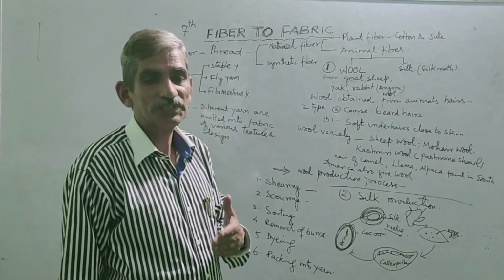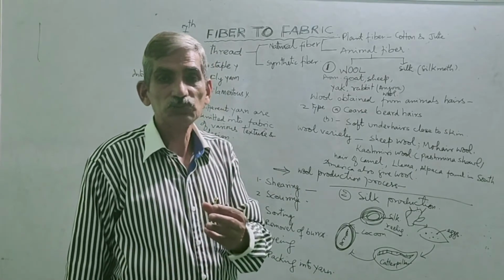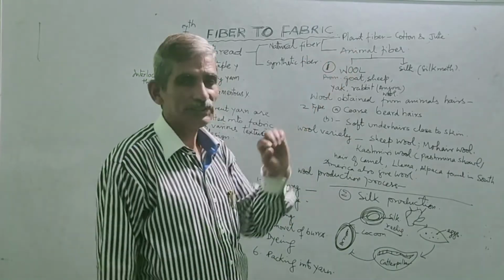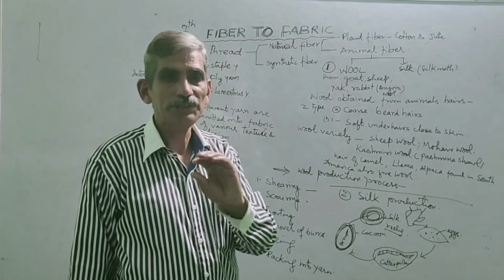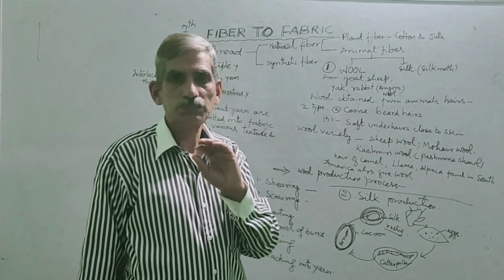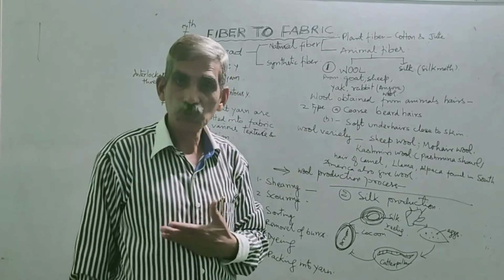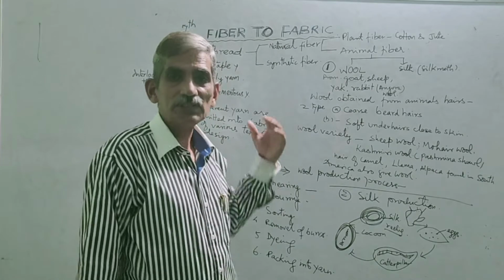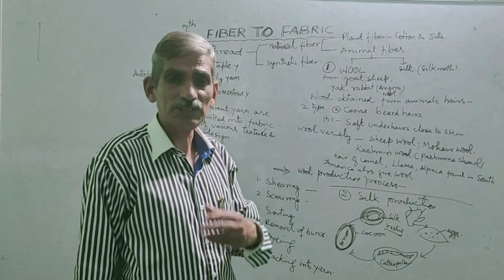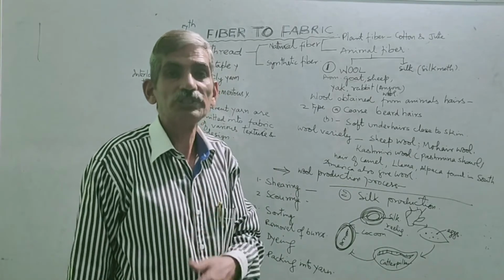These synthetic or man-made fibers are very smooth and soft to touch, whereas the natural fiber is hard to touch. But from a health point of view, natural fibers are better than synthetic ones, because synthetic fibers are very shiny and smooth, yet they cause allergy.